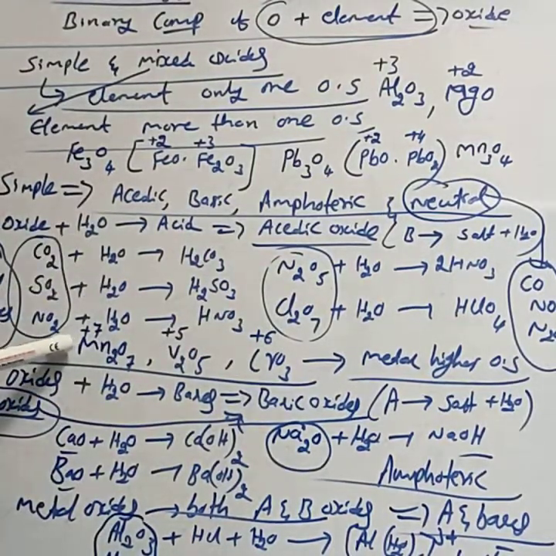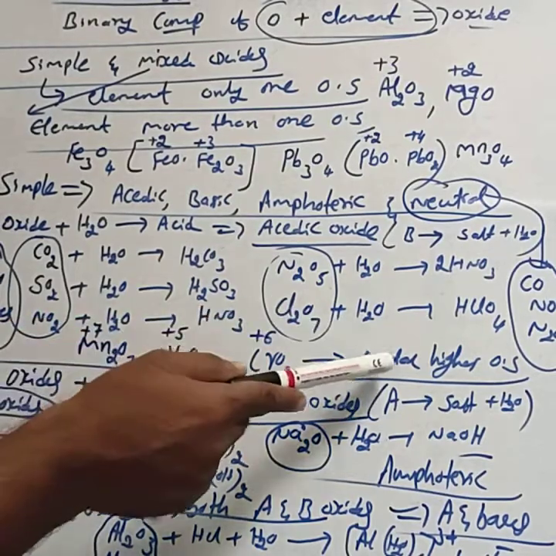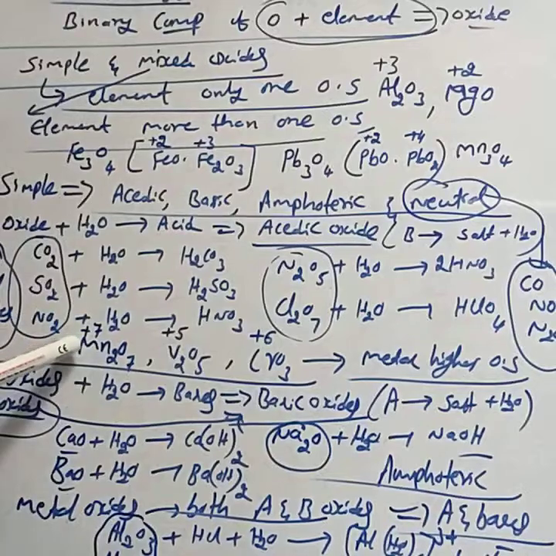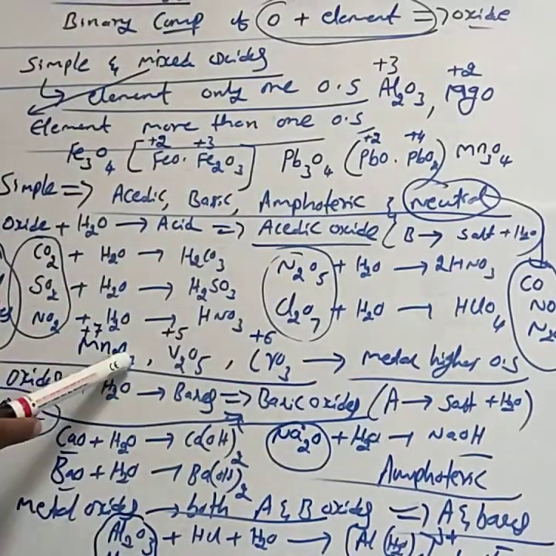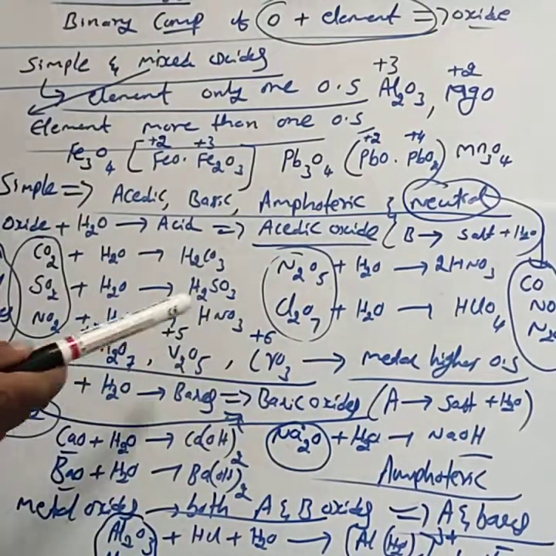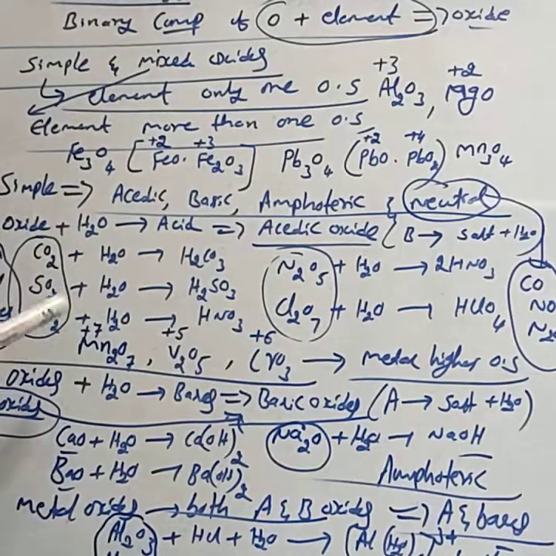Some metal oxides in which the metal is in the higher oxidation state are also examples for acidic oxides, like Mn2O7, V2O5 or CrO3. All non-metal oxides are examples for acidic oxides.